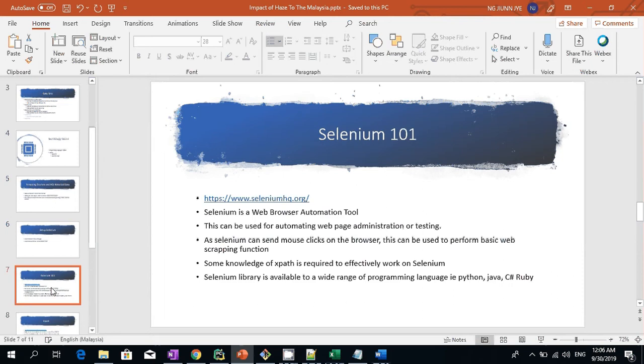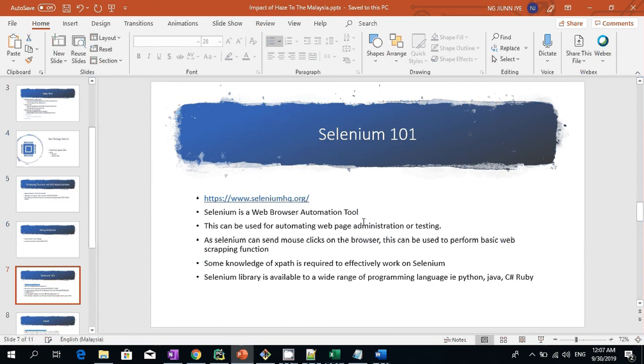Now let's understand a bit about Selenium. More information about Selenium is available on its website, seleniumhq.org. Selenium is a web browser automation tool. It can be used for automating web browser administrative tasks or for testing. As Selenium can be used to send out clicks and collect some data from the browser, it can also be used to perform basic web scraping functions.